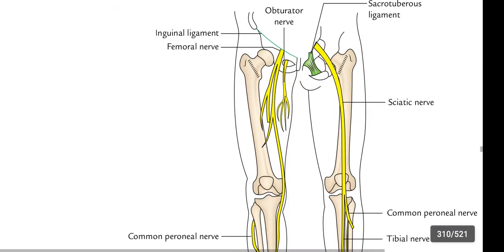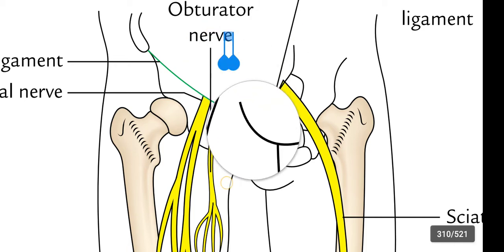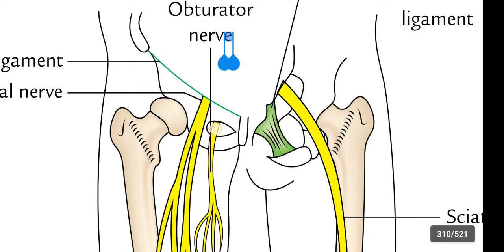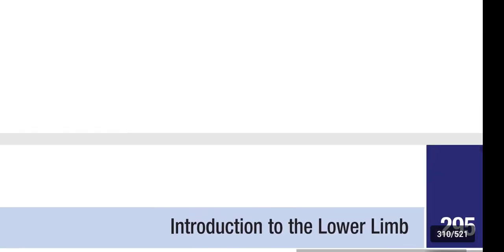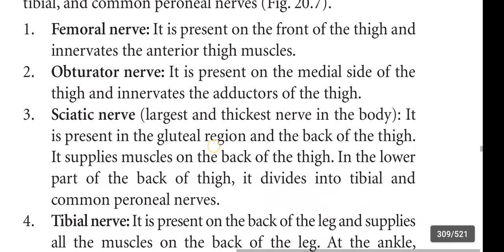Coming to the figure, this is the obturator nerve. It is present on the medial side of the thigh. This is the lateral side, this is the anterior, this is the medial and the back side is posterior. It is in the medial side and it innervates the adductors of the thigh.